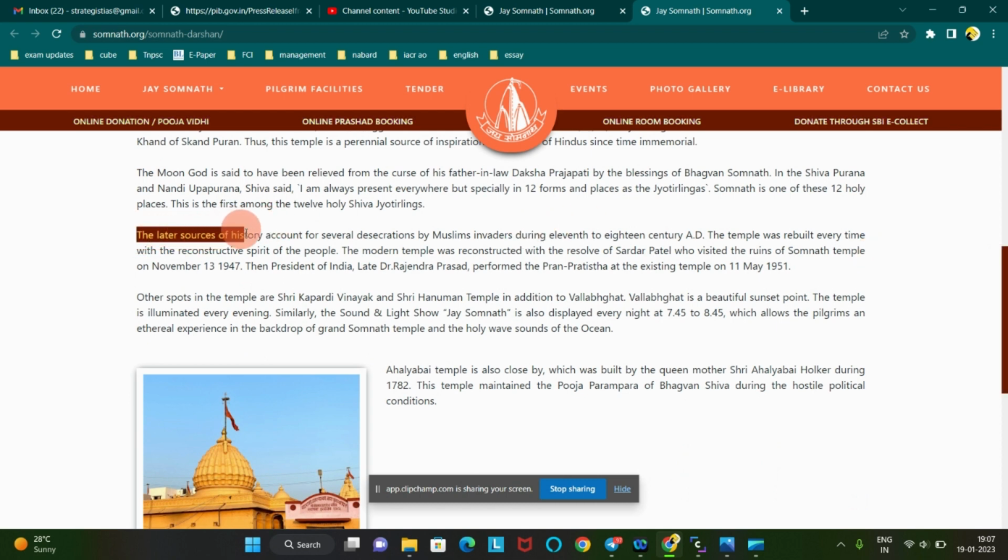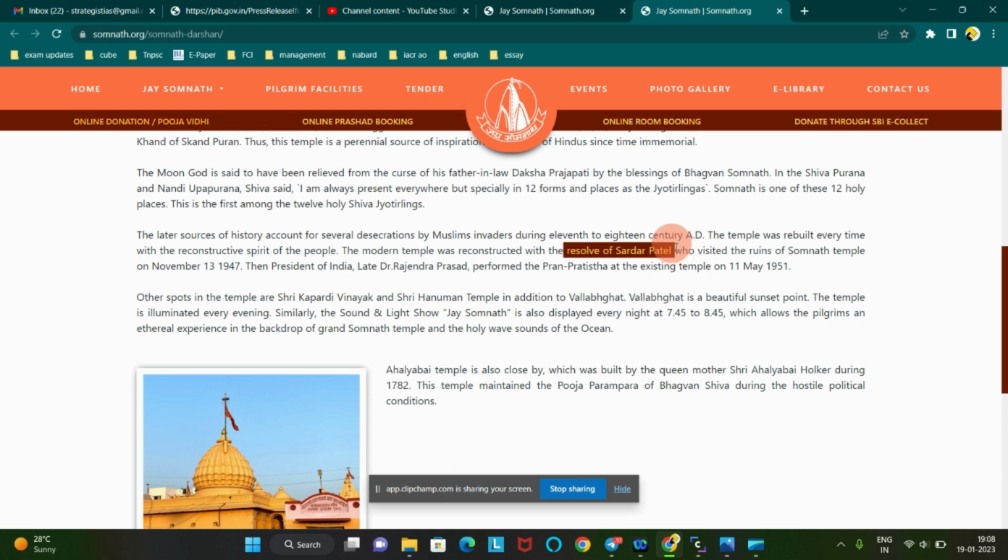Okay, see here, the history part comes. The later sources of history account for several demolitions by Muslim invaders during the 11th to 18th century AD. The temple was rebuilt every time with the constructive spirit of the people. The modern temple was constructed with the resolve of Sardar Patel.